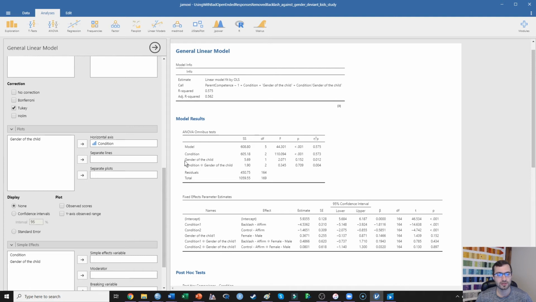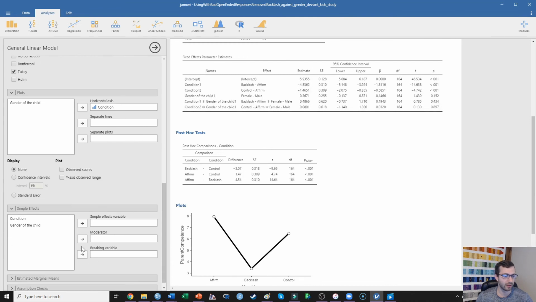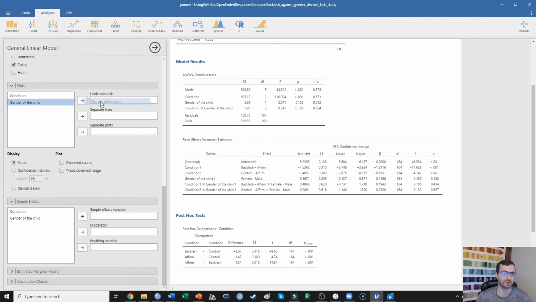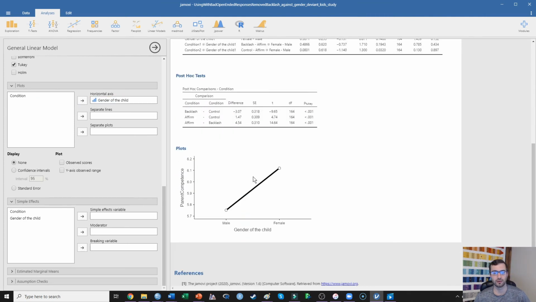Now I also want to examine and test the main effect of gender of the child. And what we're seeing is that there is no main effect of child gender. So if we come down here and instead of asking for condition on that plot, we can actually ask for the gender of the child, and we can look at those means. And what we're seeing is that this does look like there's a significant effect, but this is actually too zoomed in. Let's go ahead and ask for the observed scores and y-axis range.